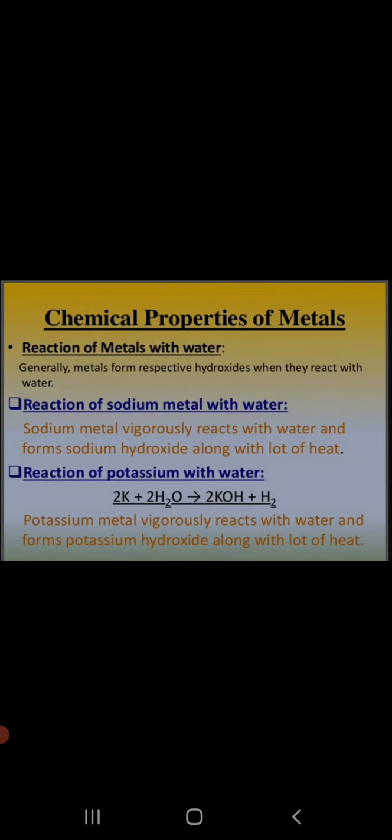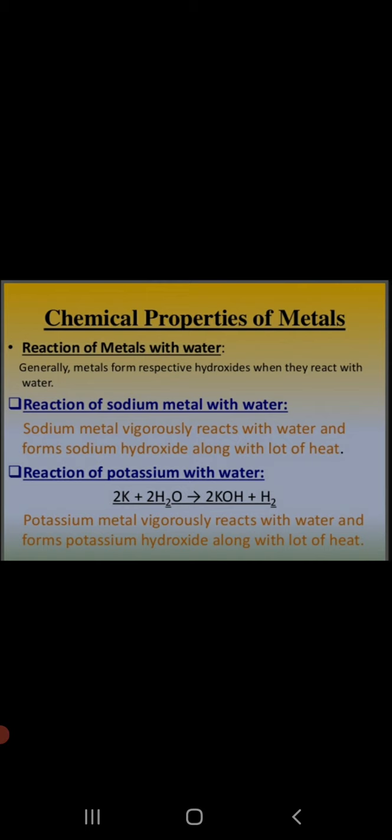Children, metals react with water to form metal oxide or metal hydroxide. Hydroxide is basically the presence of OH. And what happens during this reaction? Hydrogen gas is formed. More reactive metals react more strongly or vigorously with water, like sodium and potassium, which are very reactive metals.